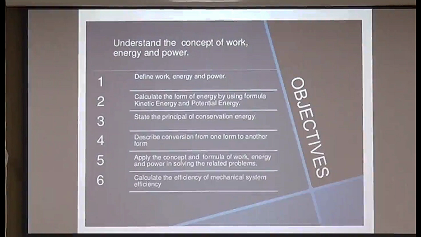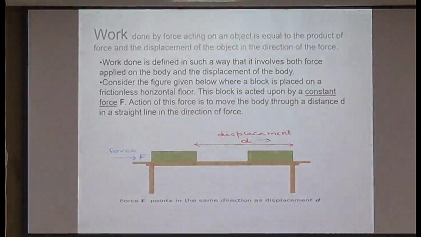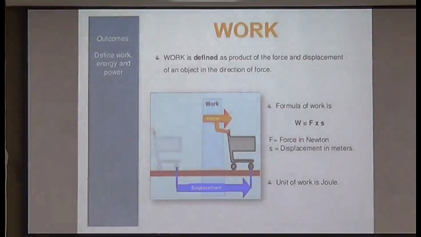So let us quickly visit what is work. Work is done whenever an application of force makes an object get displaced. This box is kept on the table. You apply a force, it gets displaced through the distance d. So how will we calculate it? We will find it out using the formula. Work is the product of force and displacement. The unit of force is Newton and the unit of displacement is meters. So the unit of work is joules.